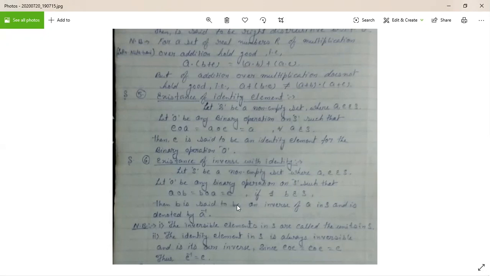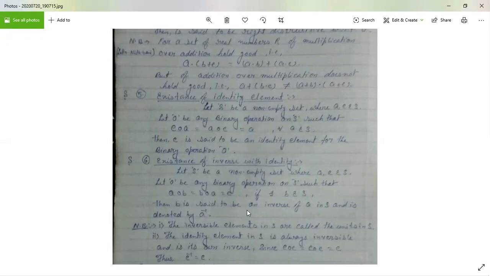Then similarly here, B is said to be the inverse of A and A is said to be the inverse of B, and vice versa. If B is an inverse of A, it is denoted by A inverse, that means B equals A inverse.